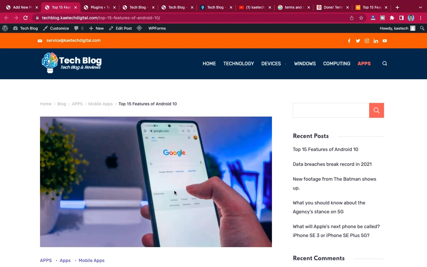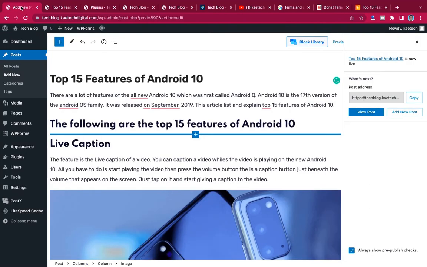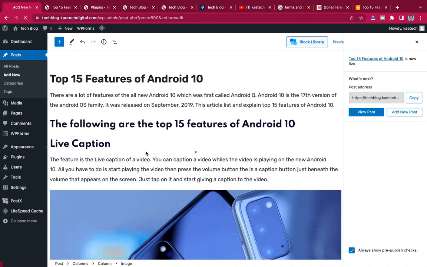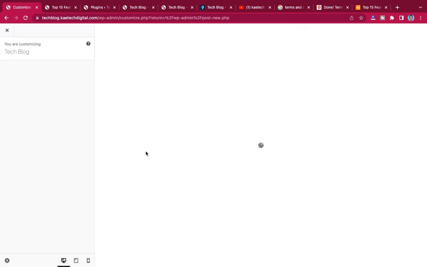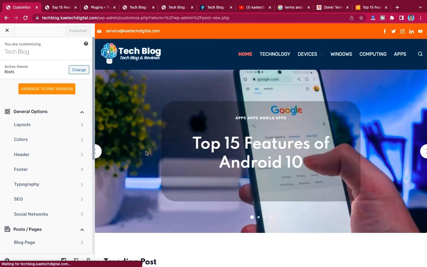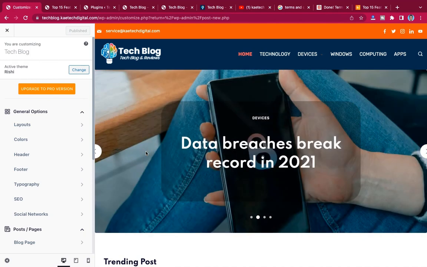Let's also go to our appearance over here, and then go to customizer. Okay, customize, we want to do some few settings. I'll show you around the customizing side of the website, and then you'll know how this theme works amazingly well.